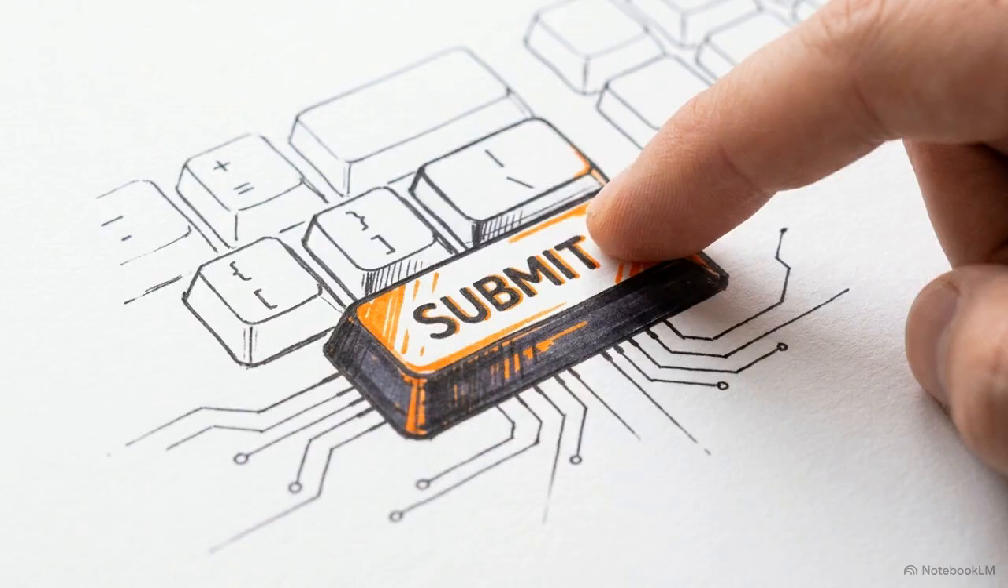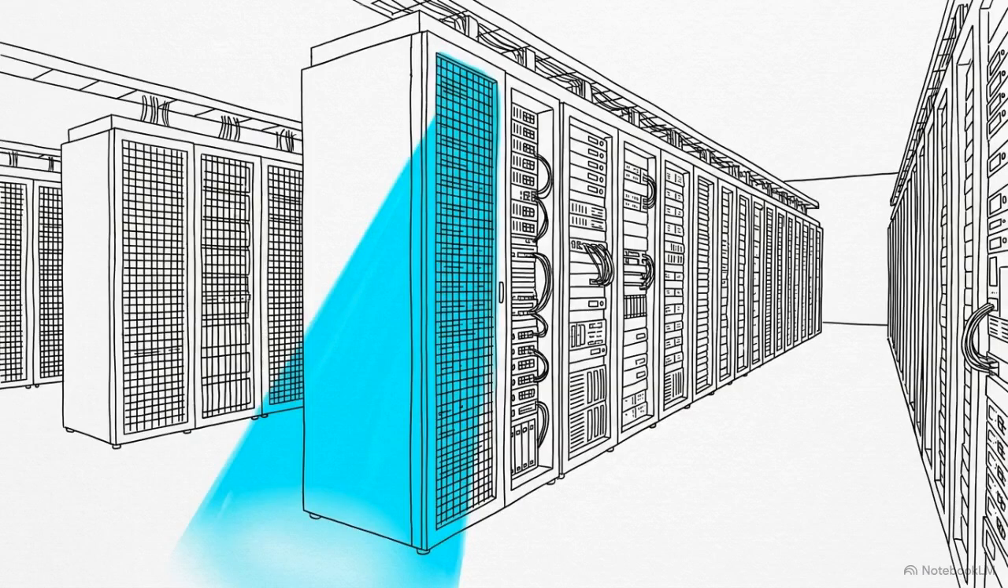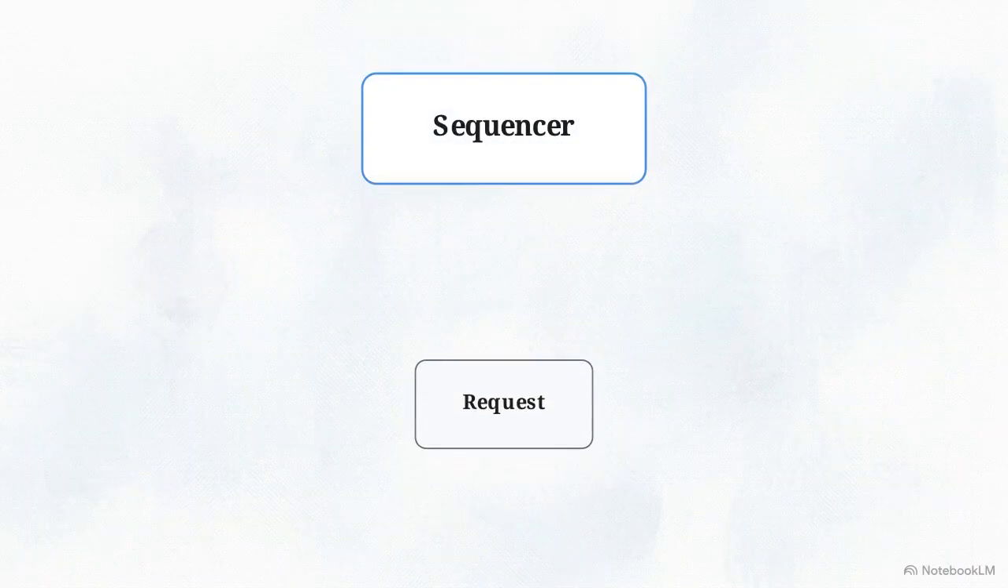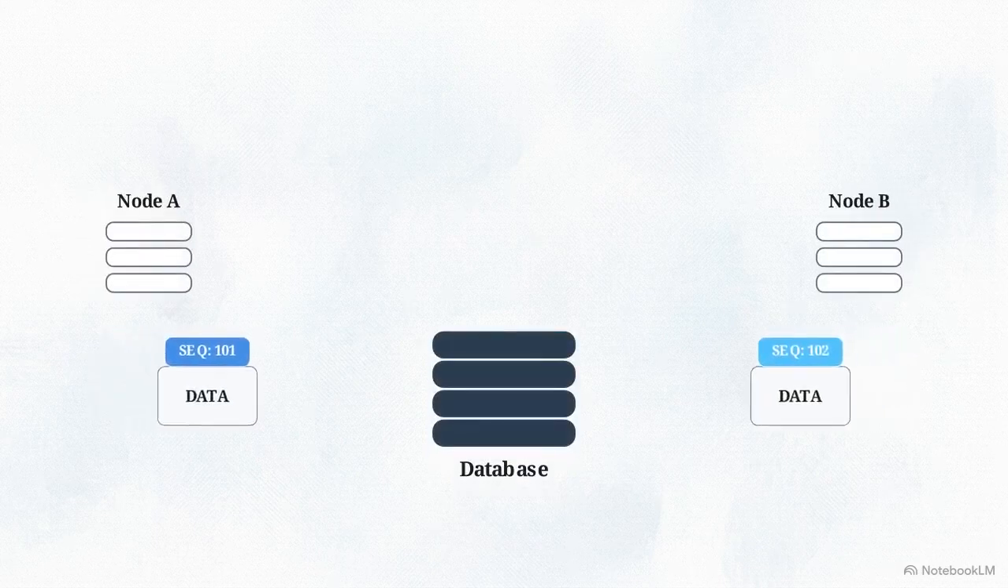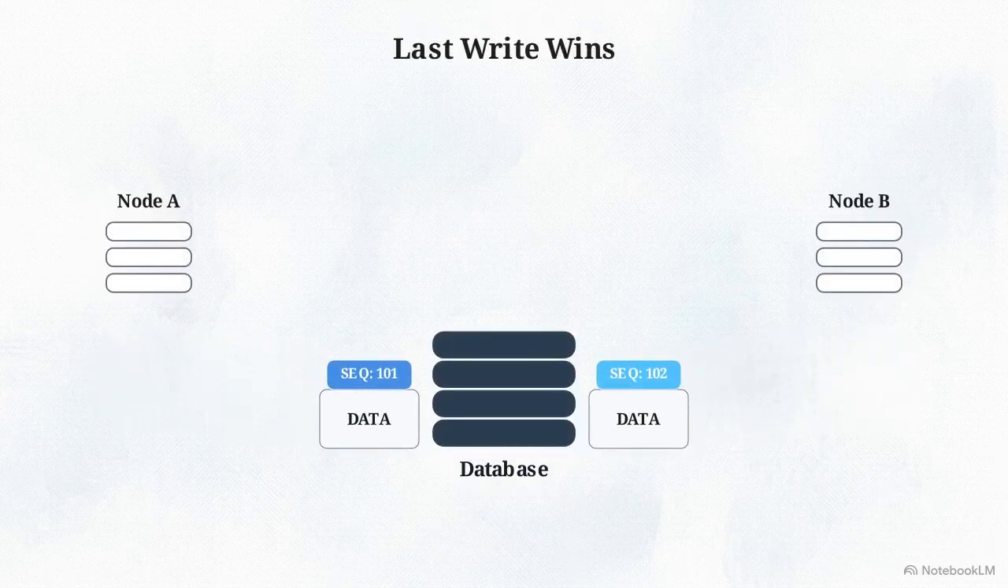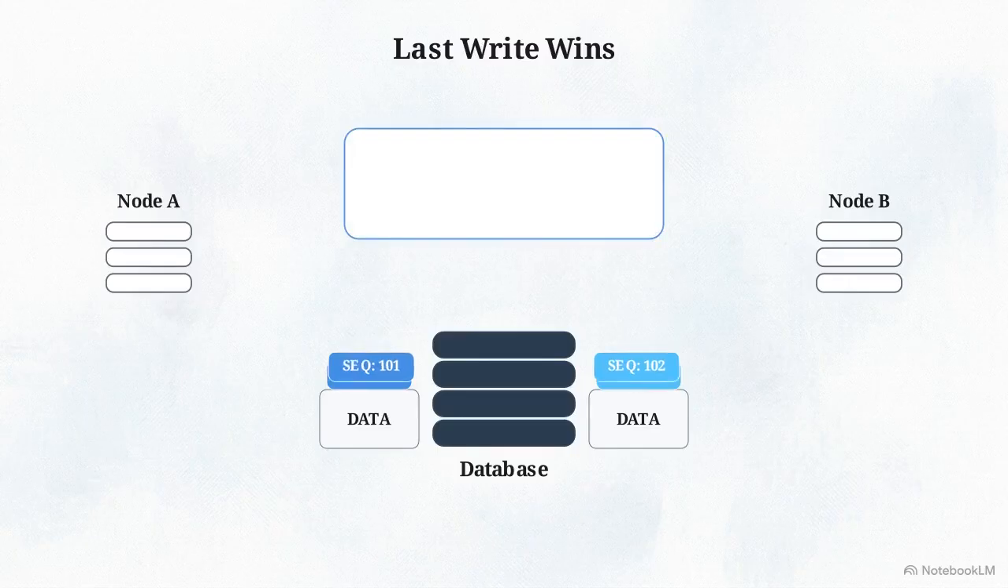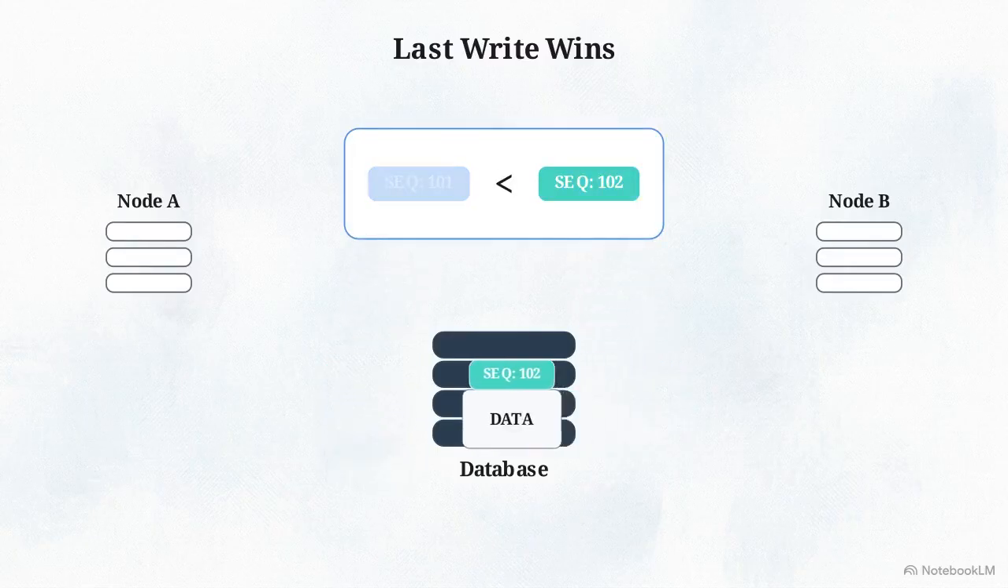When a user hits submit, the request hits a load balancer. Before it can move deeper into the network, it needs a permanent, unique identity. This diagram breaks down assigning identity. The sequencer stamps incoming requests with a 16-byte code, combining a nanosecond timestamp with the server's unique ID. This solves simultaneous writes. If two inputs arrive at once, the system enforces last write wins, comparing the 16-byte stamps and accepting the highest number.